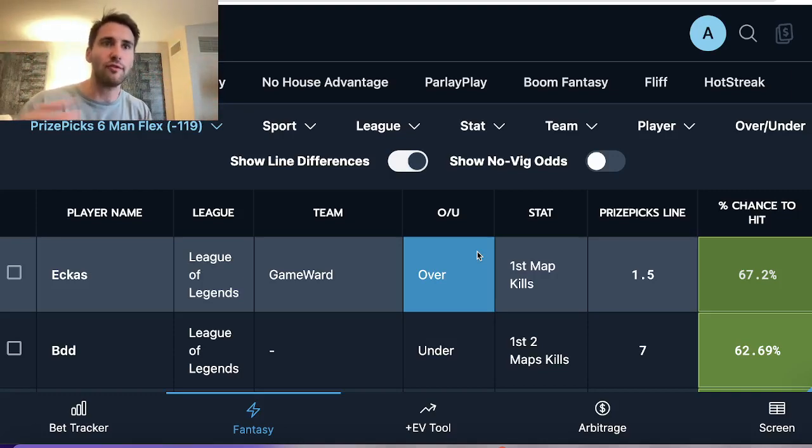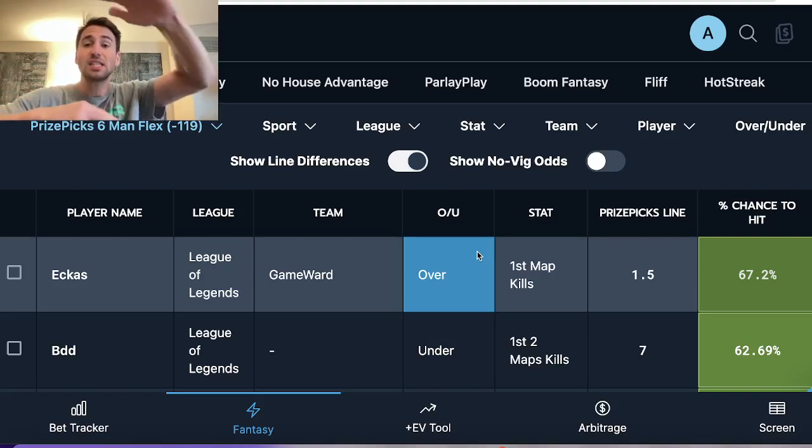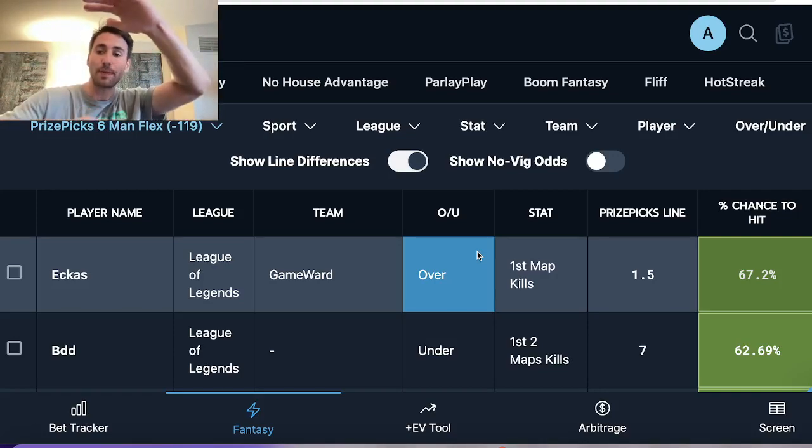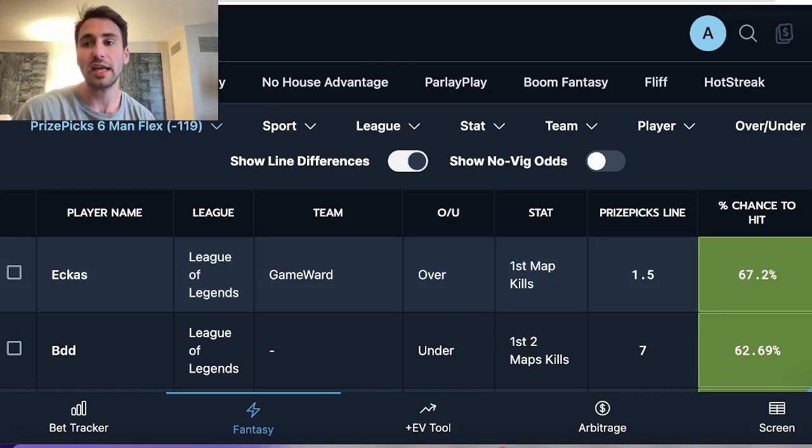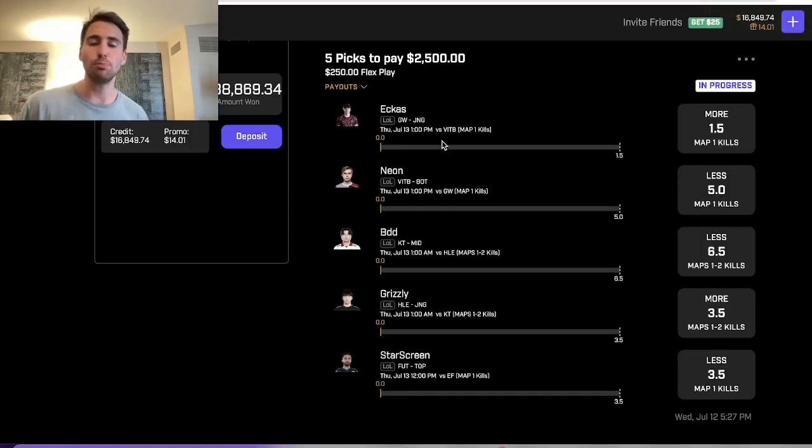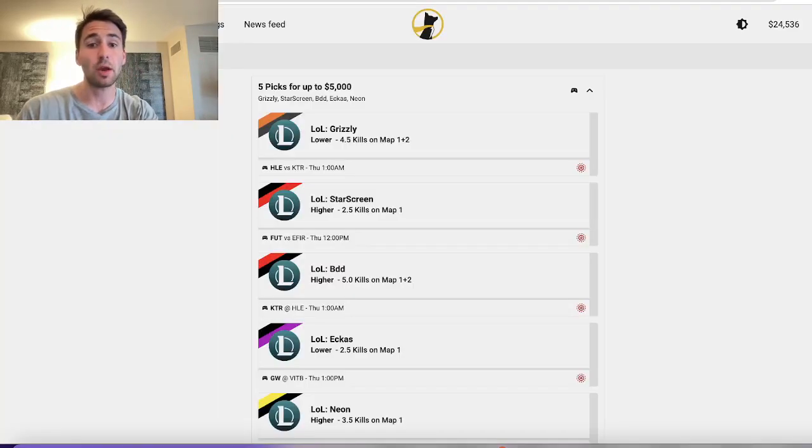It may be a little confusing, but I'm taking both the over and the under because the sportsbooks have their lines set at such different levels. PrizePicks at 1.5, Underdog at 2.5. We have a huge middle bet, where if Ekas has exactly 2 kills in map 1, then I'm going to win my over and I'm going to win my under 2.5. So we're essentially capitalizing on inefficiencies in the market.